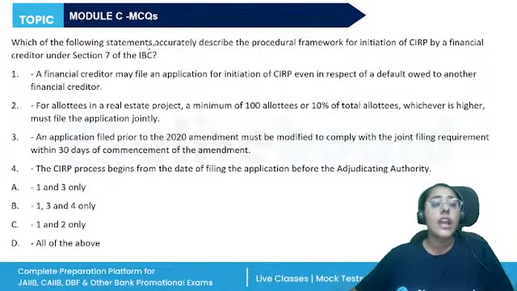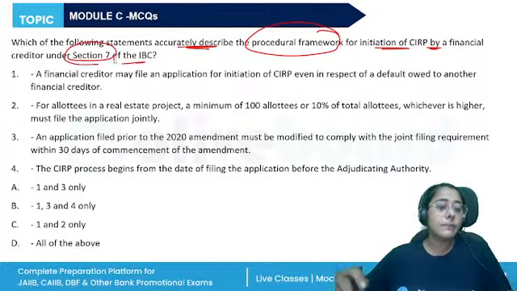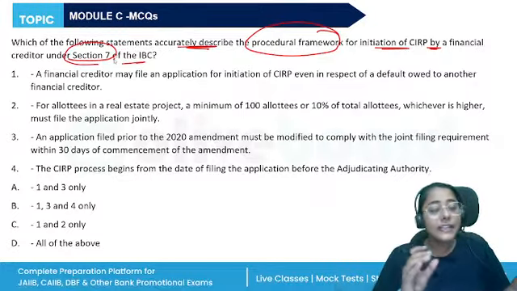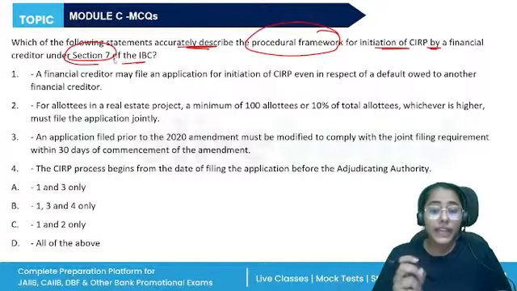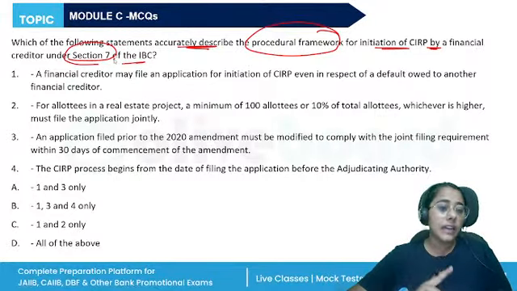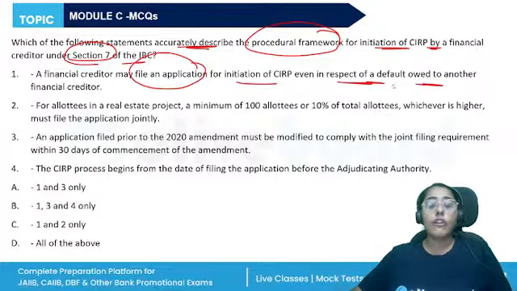Okay, next. Which of the following statements accurately describe the procedural framework for initiation of the corporate insolvency resolution process by a financial creditor under Section 7 of the IBC? So the question is clearly telling you under Section 7 of the IBC, you need to identify the correct statements about the CIRP. The financial creditor may file an application for initiation even in respect of debt owed to another financial creditor.